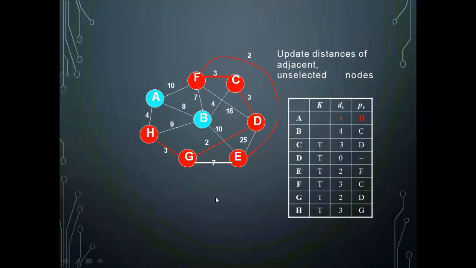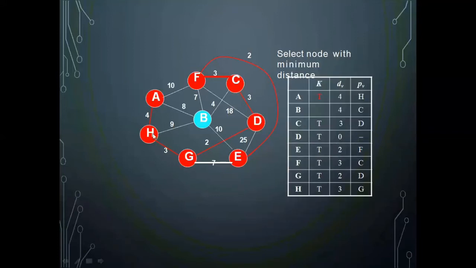So you will be updating the weight over here, the A value that is updated with 4 and parent became H. Now out of all these things, where the value 4 is existing, you can select any one. I'm selecting first HA, that was added to the resultant one. Next is